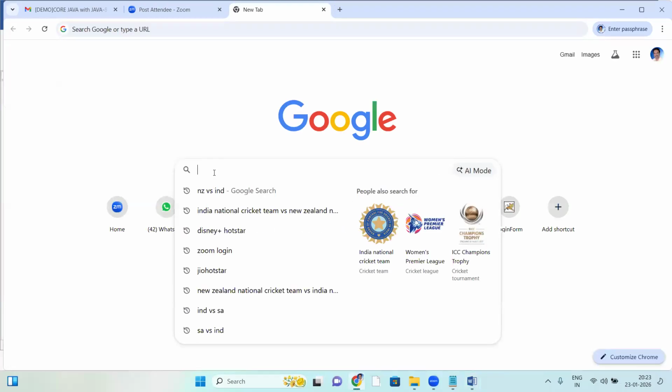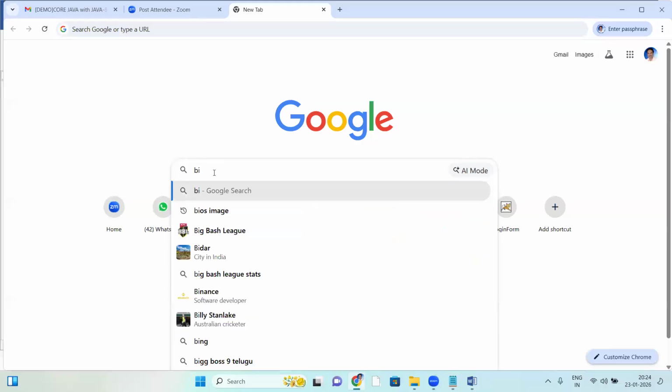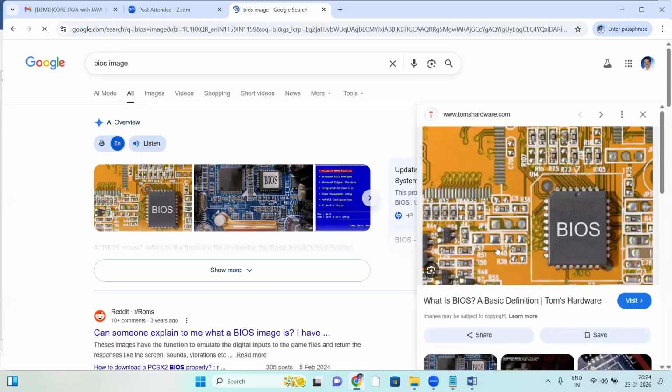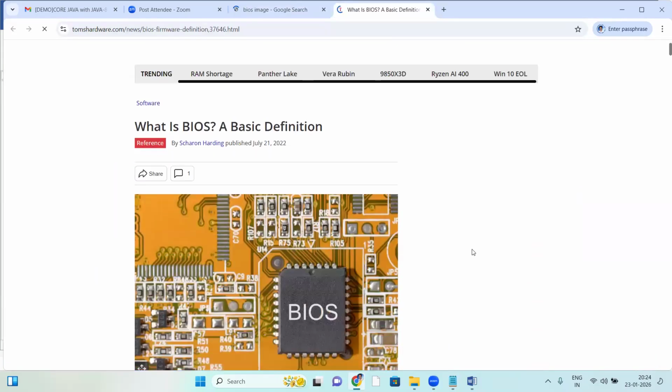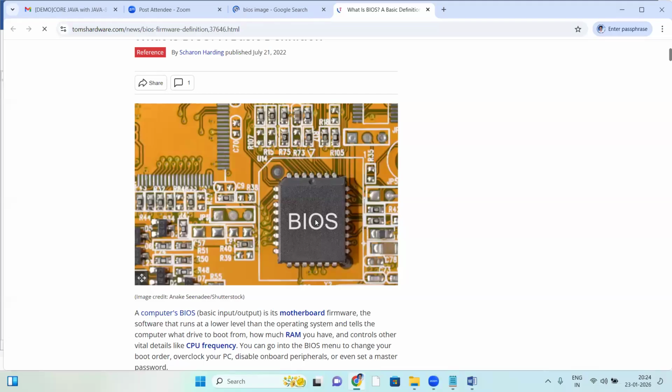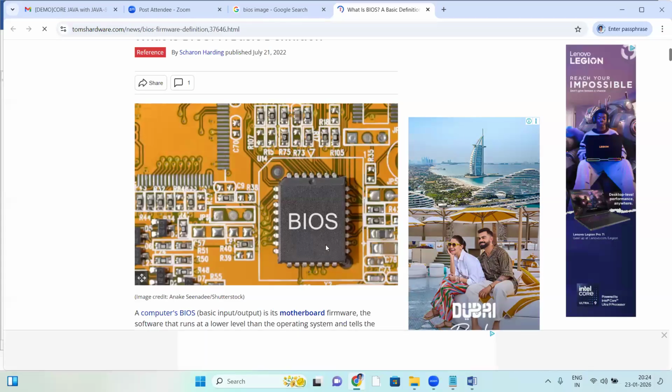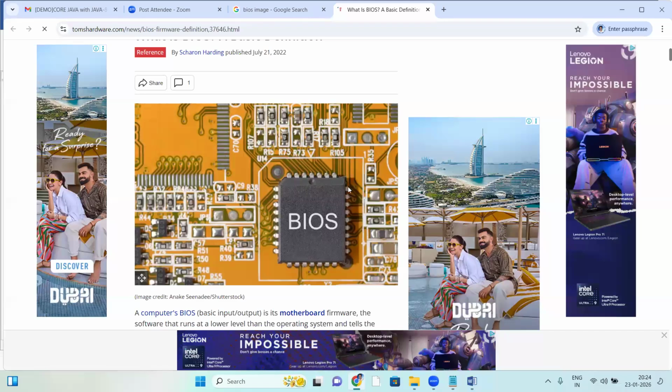So this is the BIOS image. See, this is BIOS. What's the task of this BIOS? What will it do here? See, when you power on the system, first of all, power goes to BIOS.